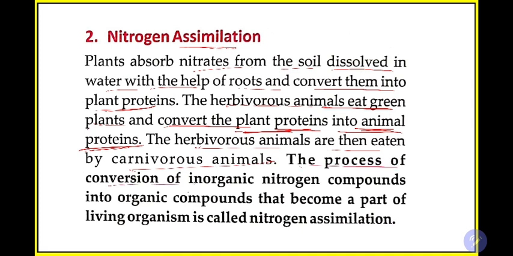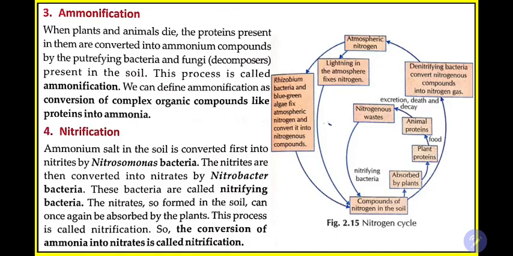The process of conversion of inorganic nitrogen compounds into organic compounds that become a part of living organisms is called nitrogen assimilation. So see, in this process, first the inorganic form is converted into organic form, and now it is a part of our living organisms. That means plant is also living. From plant it is coming to herbivores, from herbivore to carnivore, carnivore to top carnivore. It is taking from one place to another place, one living thing to another living thing. So this entire process is known as nitrogen assimilation.